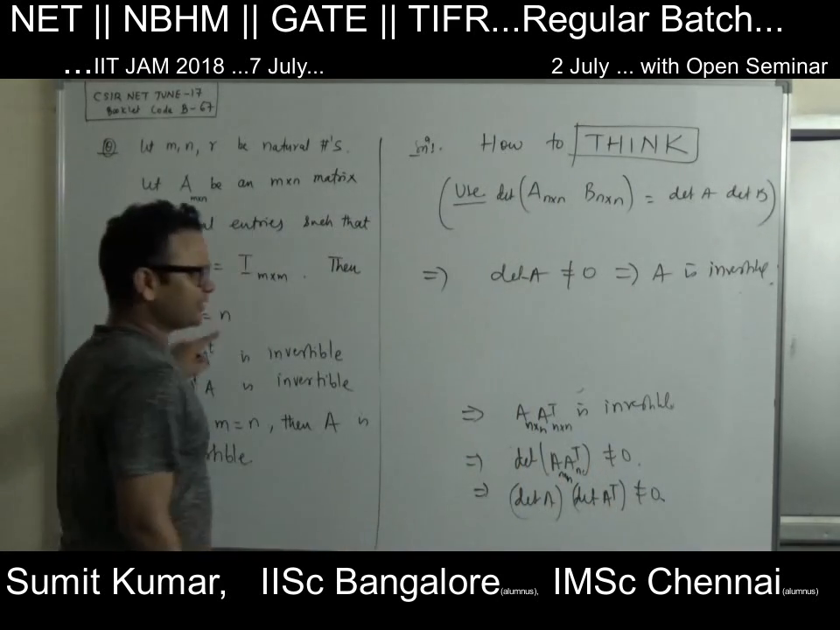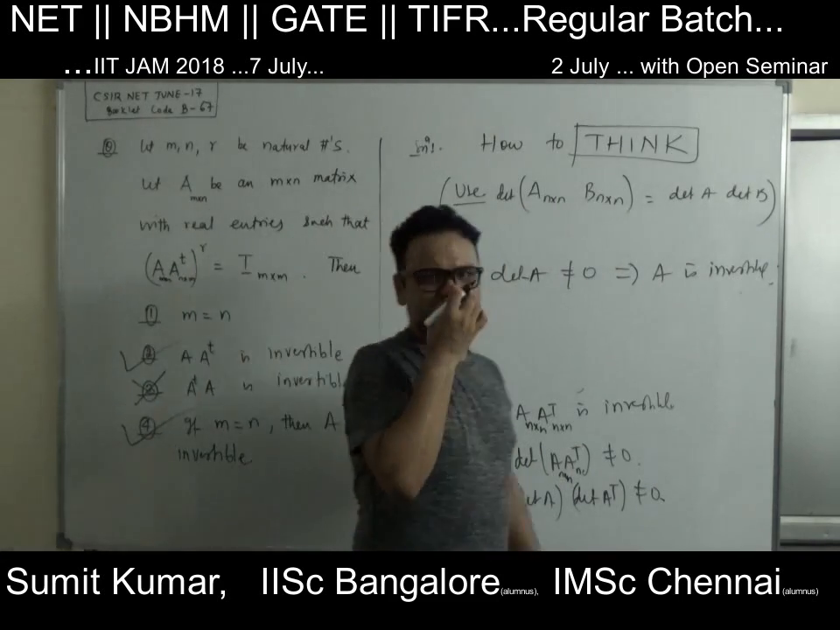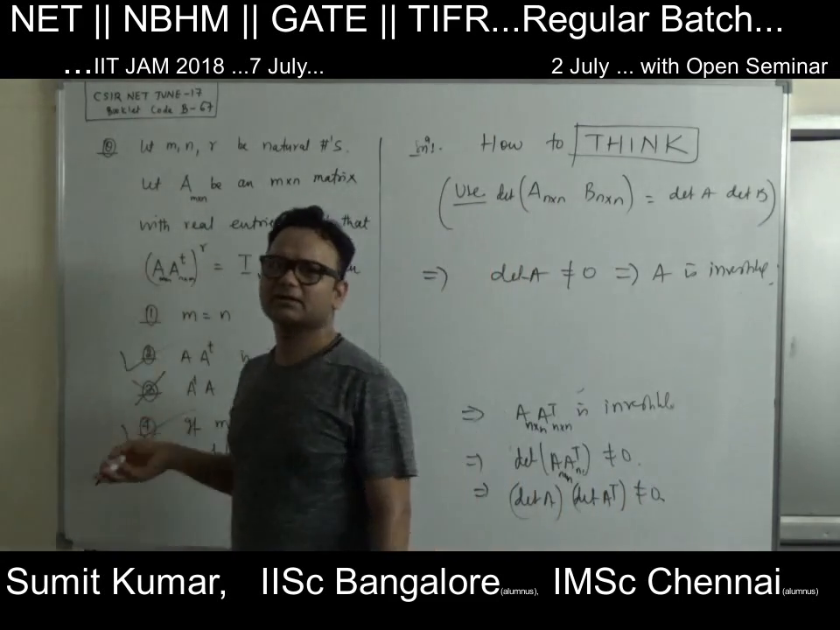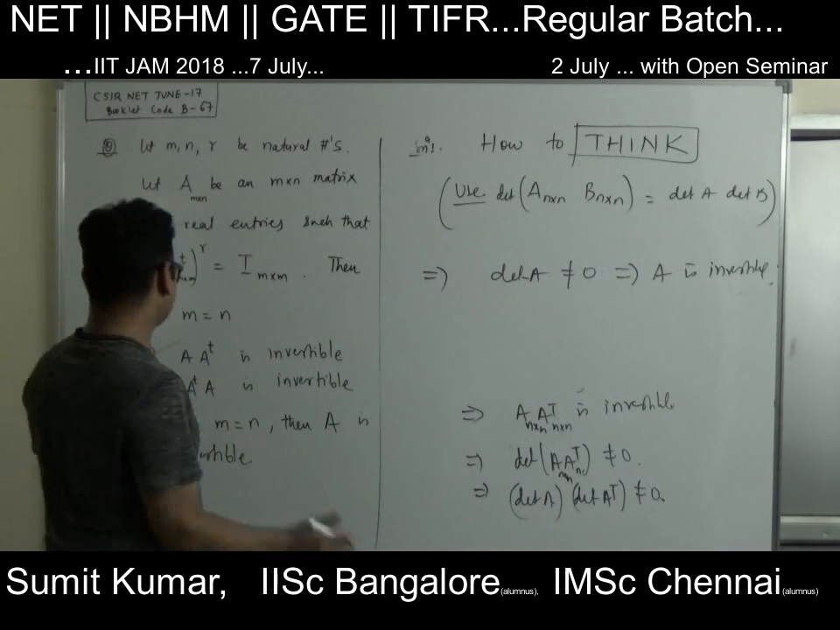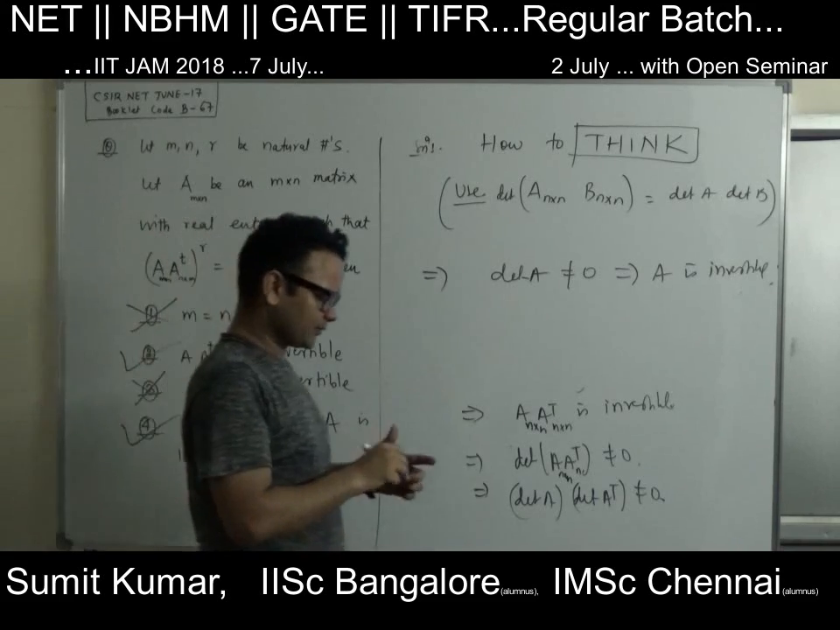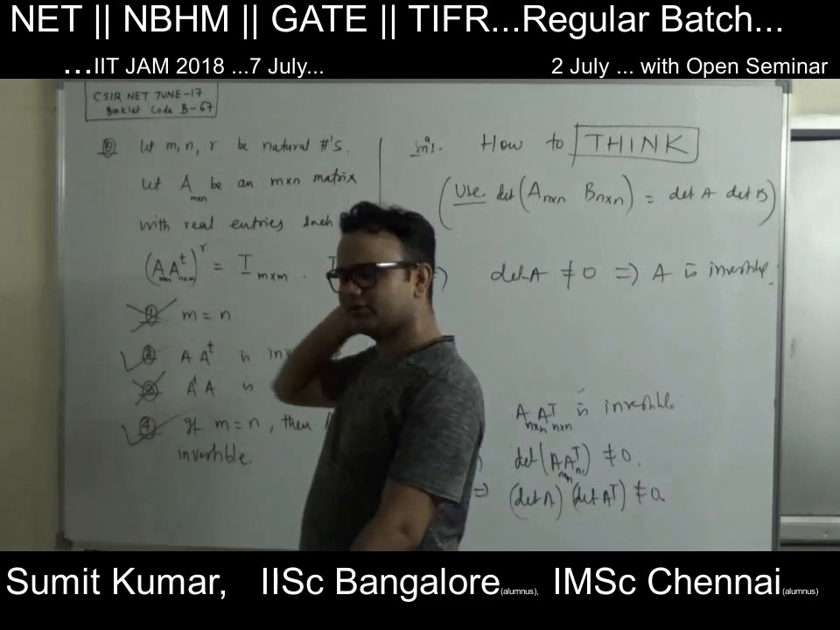What about the first option? M equals N, is this condition going to be true? No, I took the example of 2 cross 3 where 2 is not equal to 3. So this option is false. You have to find which of the options are always true, so that one is going to be false.